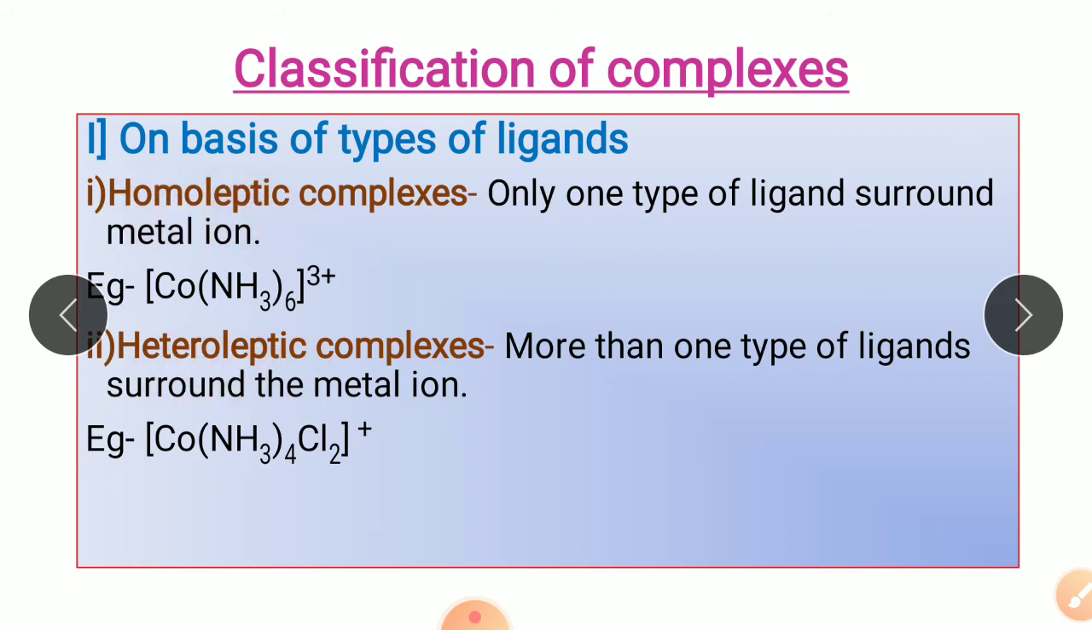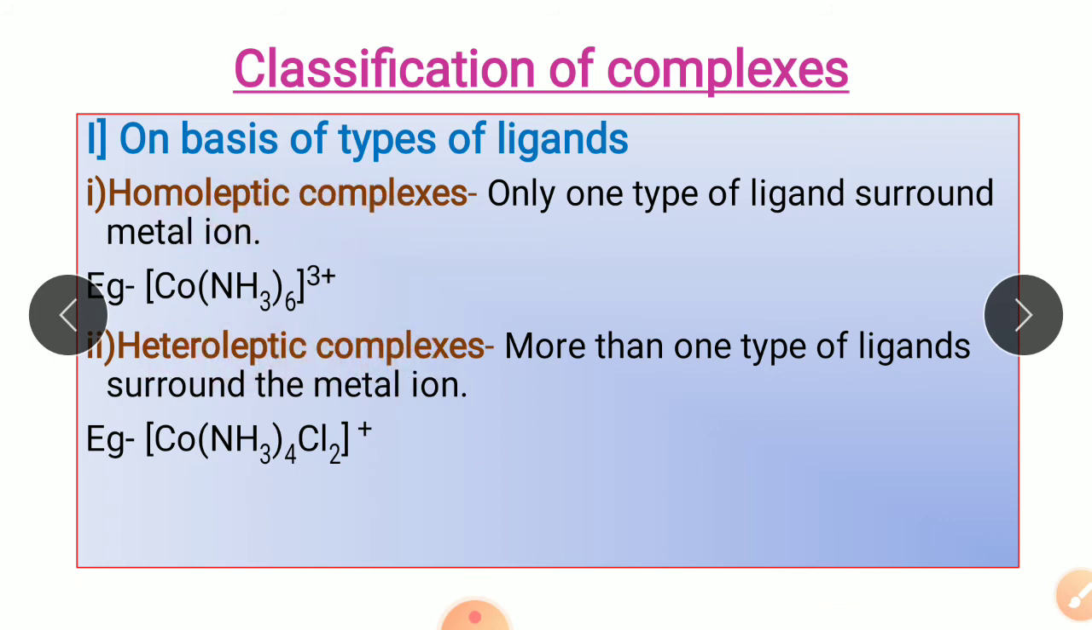Homoleptic complexes, as the name suggests, homo means same. So these are complexes where only one type of ligand is attached to the central metal atom. For example, Co(NH3)6 carrying charge 3 plus. So here your cobalt is surrounded by 6 ammonia ligands, and all the ligands are of the same type, that is ammonia. So this complex is nothing but a homoleptic complex.